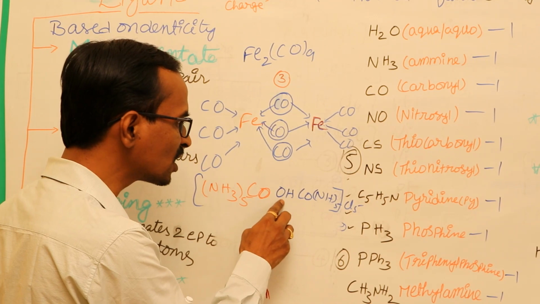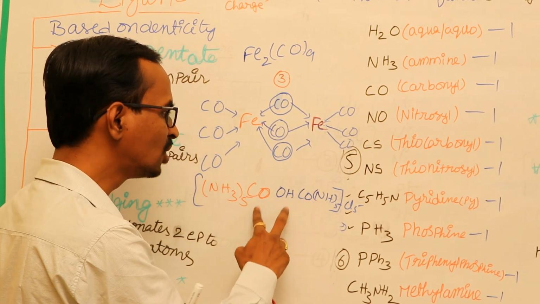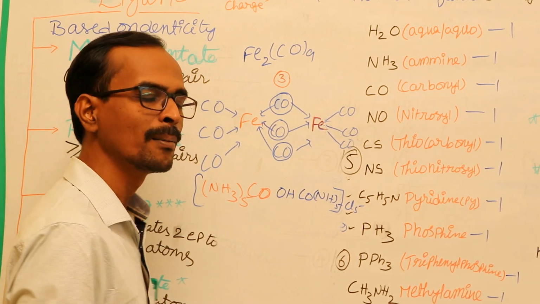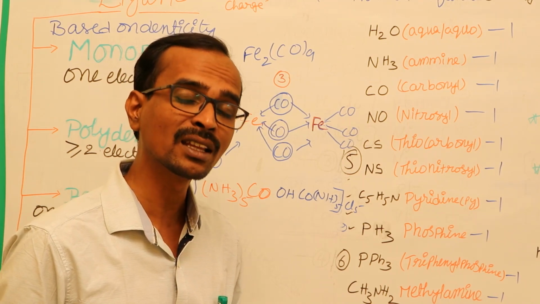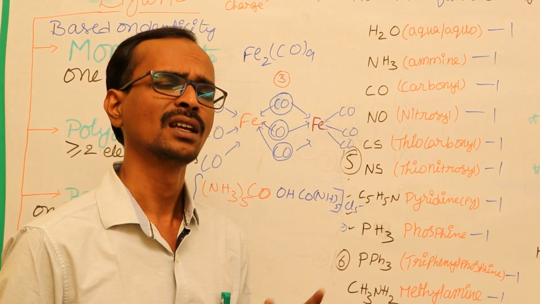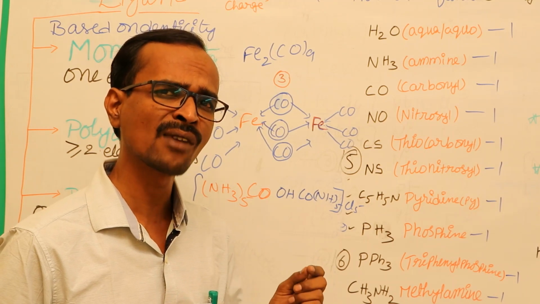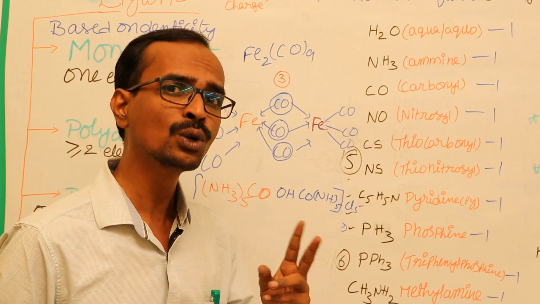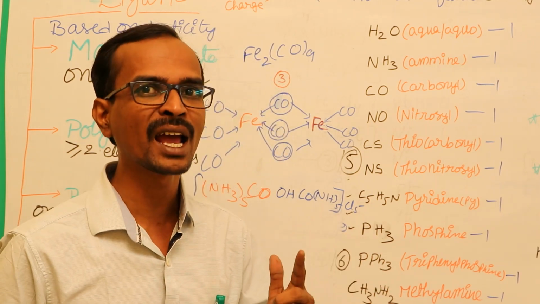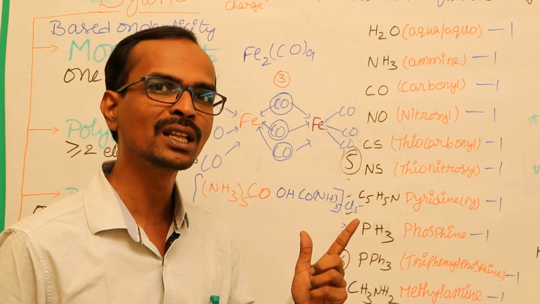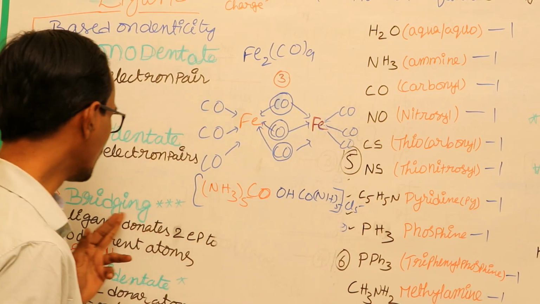Here the OH is making a bridge between these 2 cobalt metal atoms. Hence, that is called a bridging ligand. So, another category of ligand is the ligand having the ability to donate two electron pairs to two different metal atoms at a time to make a bridge between them, called a bridging ligand.